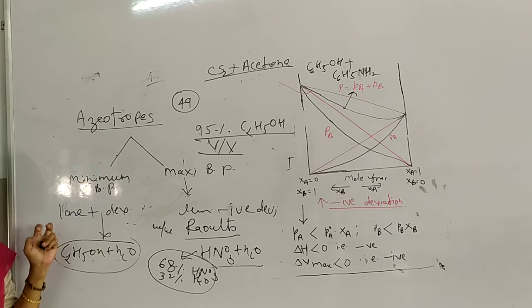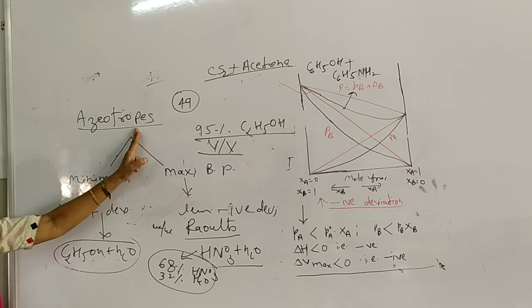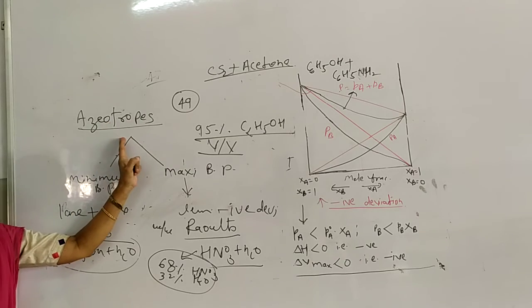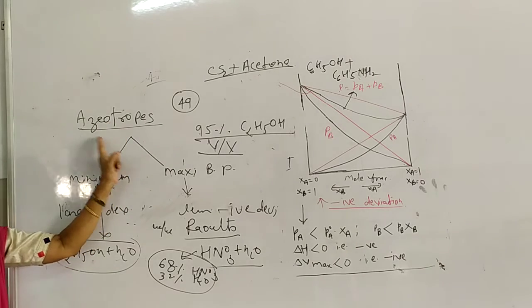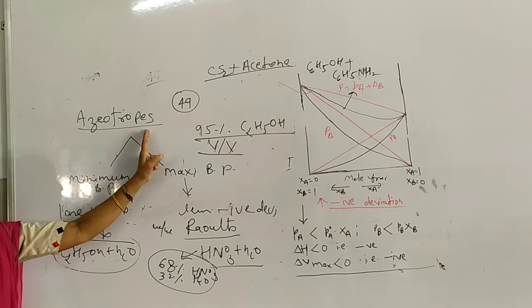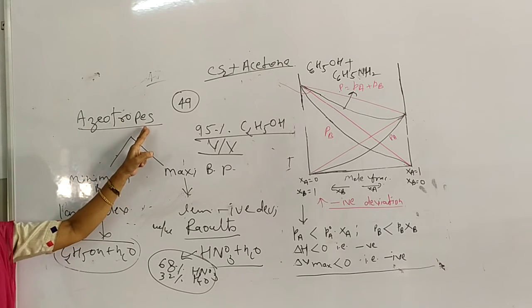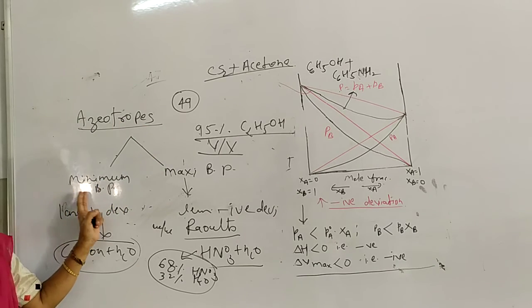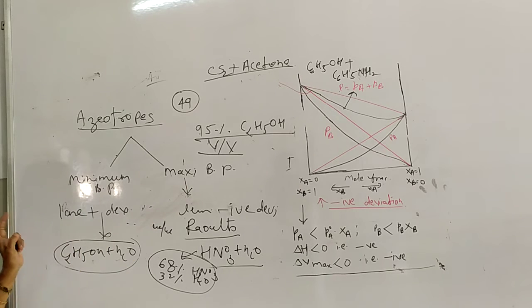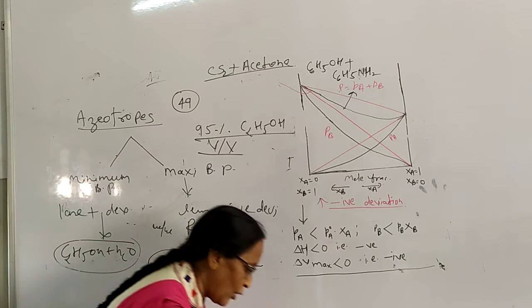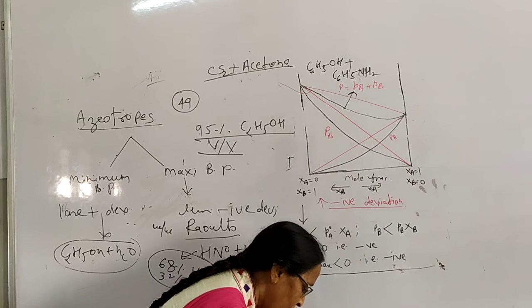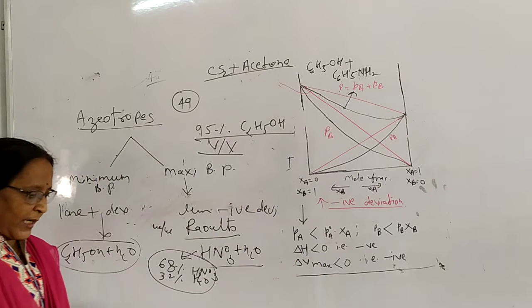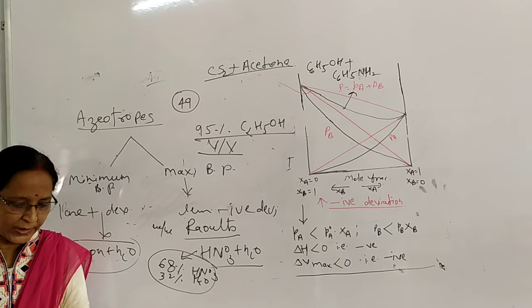Azeotropes are solutions which, over the entire range of composition at constant temperature, follow Raoult's law. They are of two types, minimum and maximum, with examples. So our non-ideal and ideal solutions are completed. Now one in-text question is given, question 2.8.